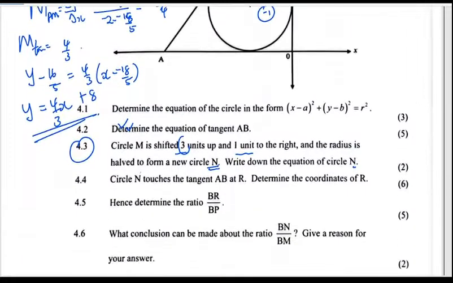Then circle N touches the tangent AB at R. We want to get the coordinates of that. So we have the equation, we have the equation of the tangent. So let's solve the two simultaneously. Where there is y, we just substitute this.